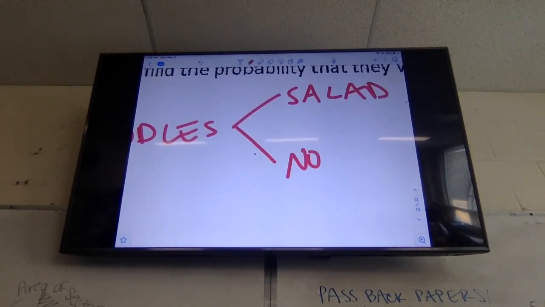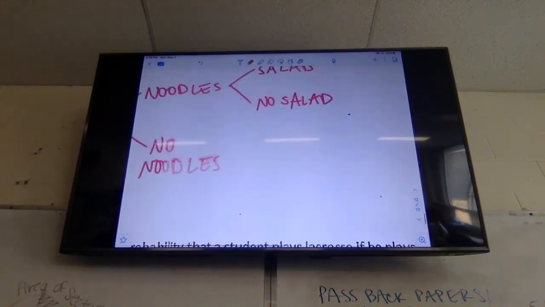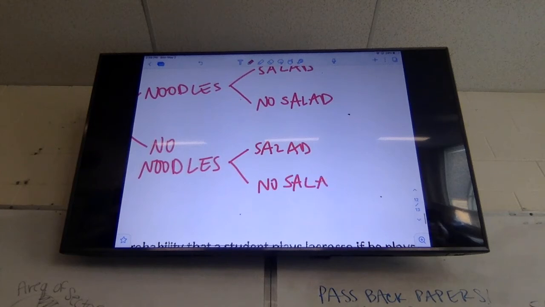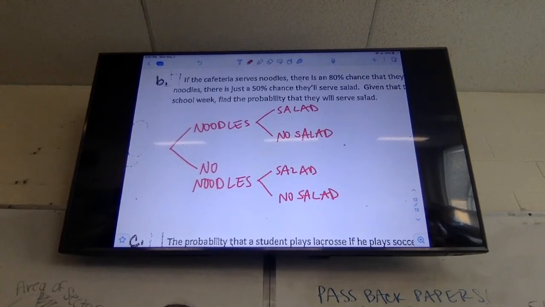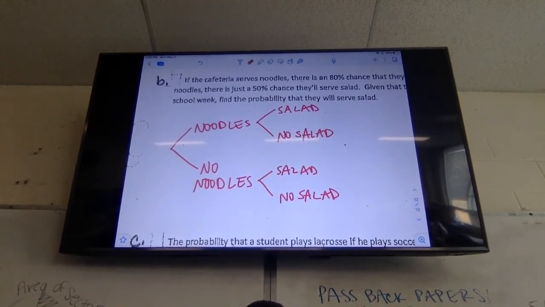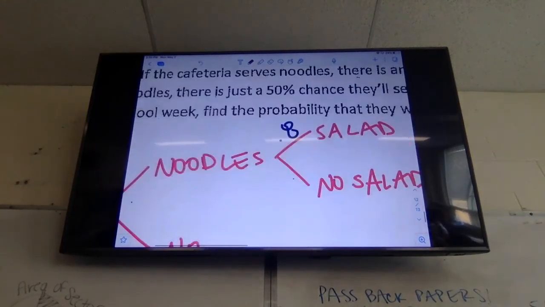So for both noodles and no noodles, I'm going to have the option to have a salad and no salad. Okay, once you have your probability tree made, we got to add some probabilities to our tree. It says if they serve noodles, there's an 80% chance they'll serve salad. So where does 80% go? On the very top, between noodles and salad, 0.8. So if we have noodles, what's the probability we will not have salad? 20%, good.